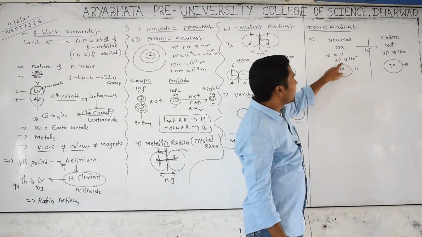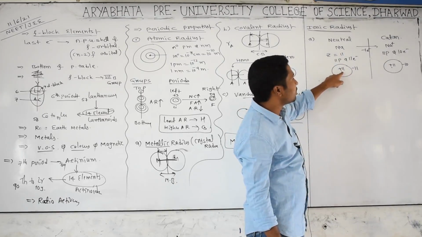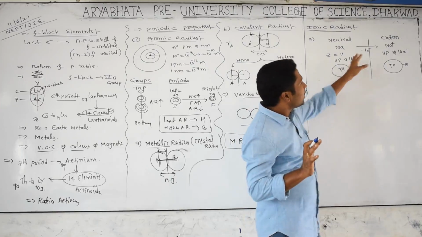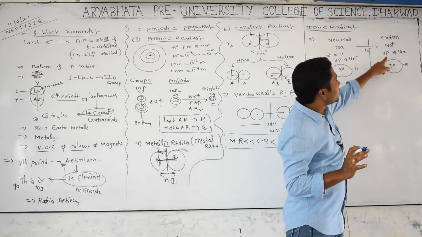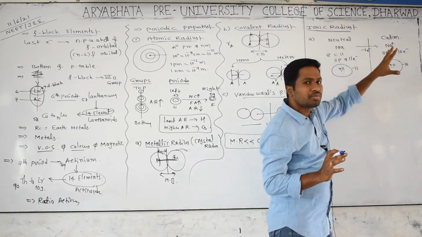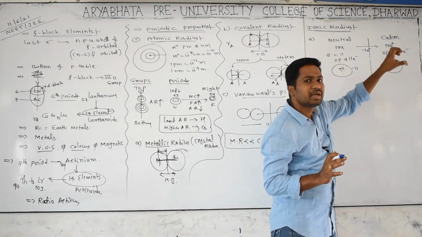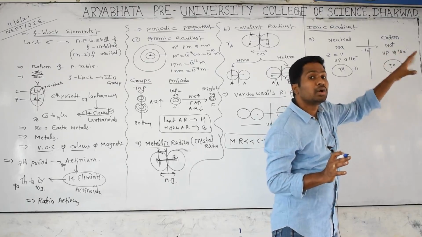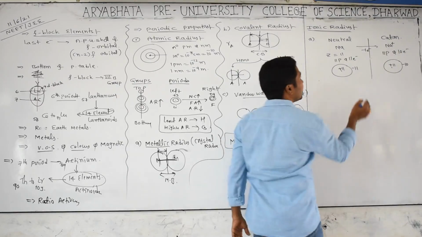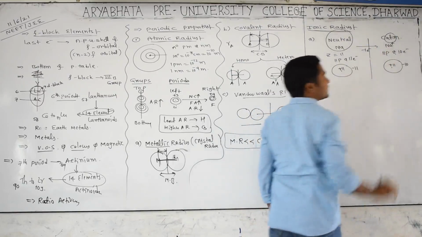In the case of a neutral atom, the number of protons is equal to the number of electrons. That's why the holding capacity of the nucleus for all 11 electrons will be somewhat there. But come to the cation. In the case of a cation, the number of protons is dominating the electrons. That's why the holding capacity of the nucleus on the electrons, or the force of attraction between the nucleus and valence electrons, will be more. That's why size decreases, and size decreasing means radius decreases. So we can say the neutral atom is bigger in size, and cations are small in size.